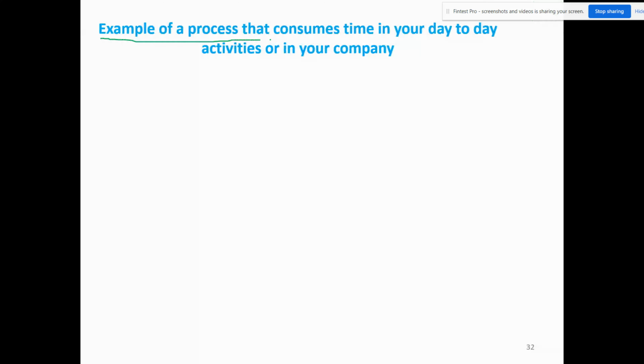Now, an example of a process that consumes time in your day-to-day activities or in a company. You can think of any activity that takes more time in your day-to-day life or in a company. As my example, we usually search for car keys or bike keys, because every time we use them, we keep them sometimes on the table, sometimes somewhere else. So what is the solution for this? We can fix a place in our house where the key is placed every time we use it, so that when you go to work in the morning you don't have any tension because you know the key is always there.